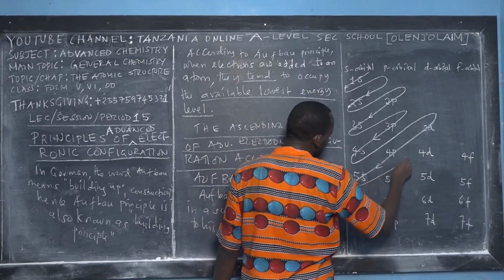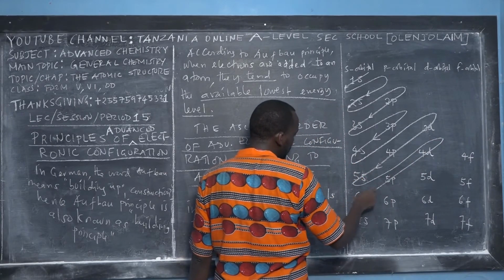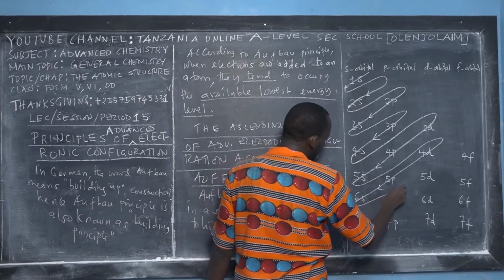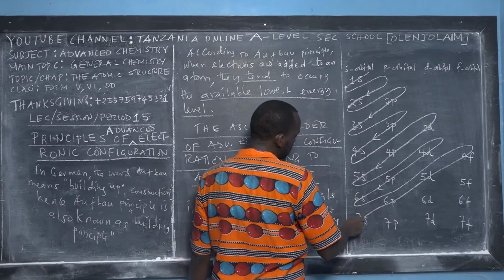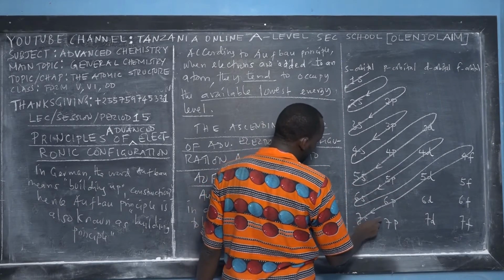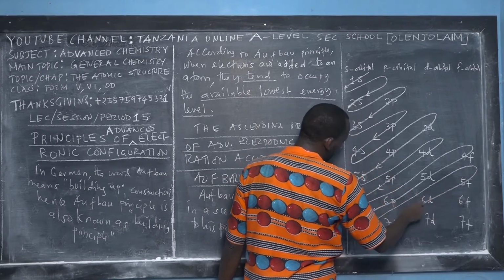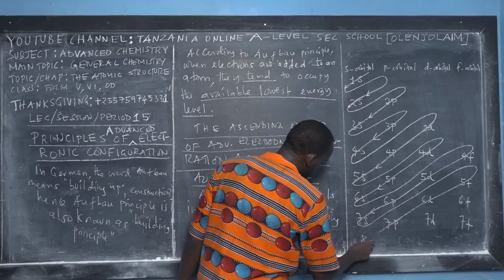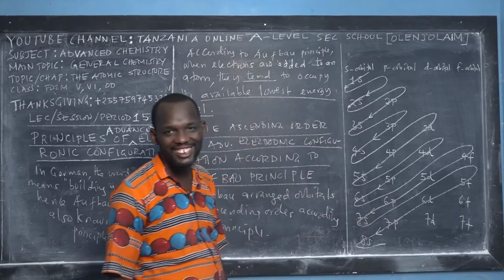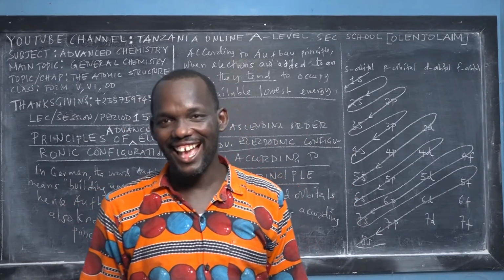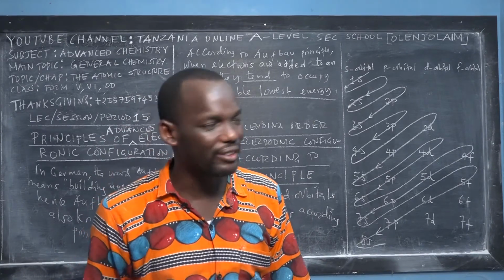Then we turn and we come. We pass these sub-energy levels. This is the direction. Then we turn. We pass these sub-energy levels in this direction. Then we turn. We pass these sub-energy levels, if they do exist, up to 8s. And then we turn. That's how the business is going on, and that's the beauty of the Aufbau principle. You like it? Yes, you do. For me, I don't like it.